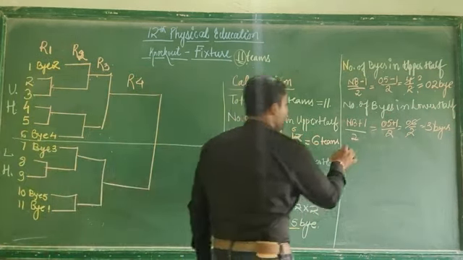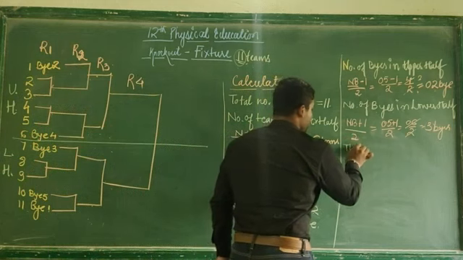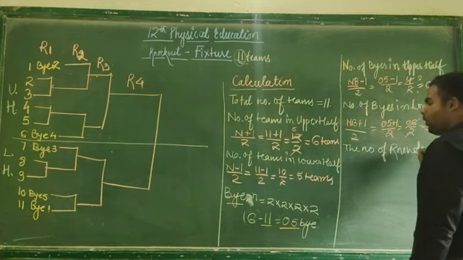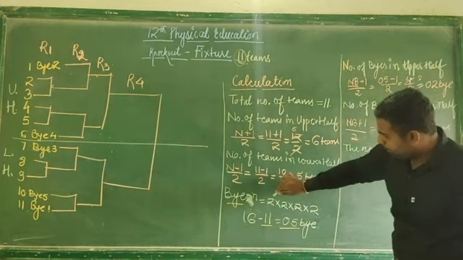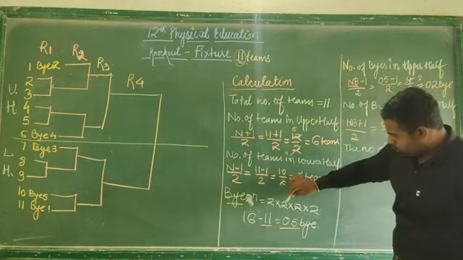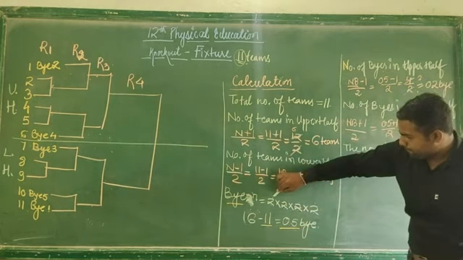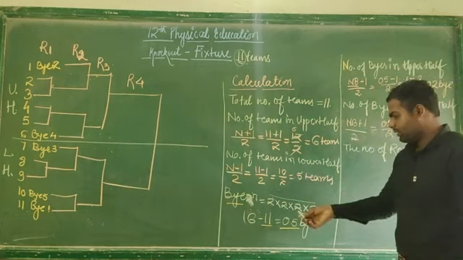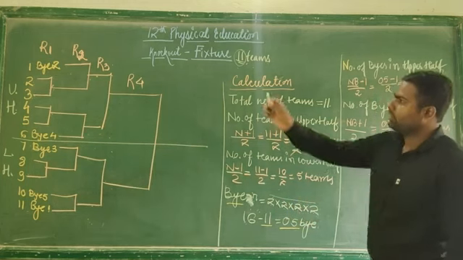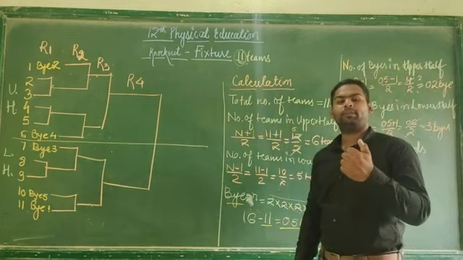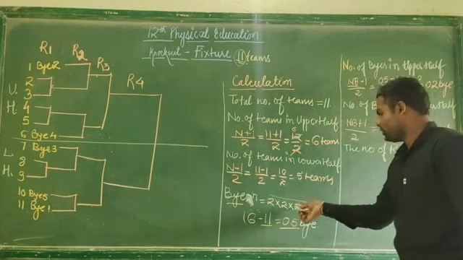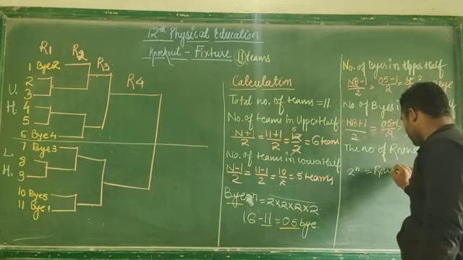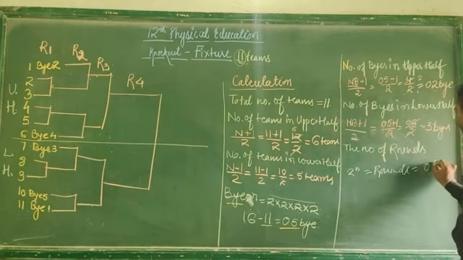So there is a formula for the number of rounds. See, 1, 2, 3, 4. This number of 2s is always equal to the number of rounds. Alright? This is 1, 2, 3, 4, and the rounds are also 4. So it means our fixture is correct. So 2 to the power n is always equal to the number of rounds. So we have number of rounds 4.